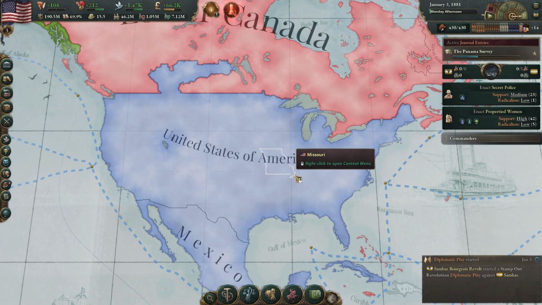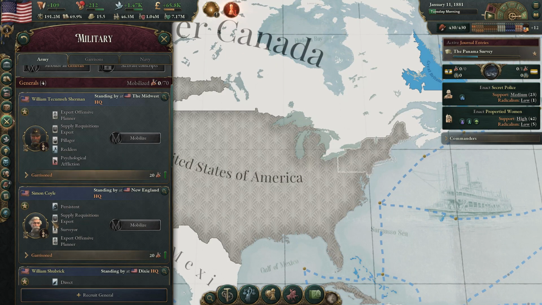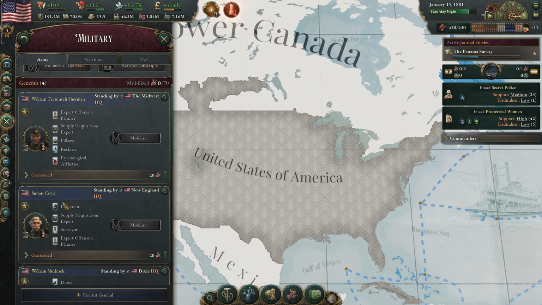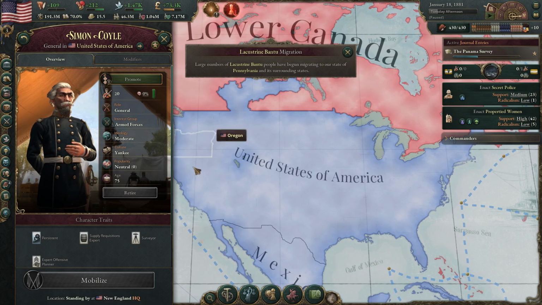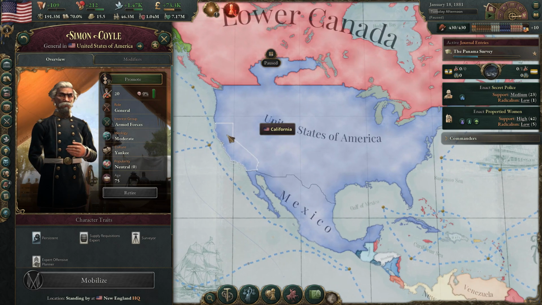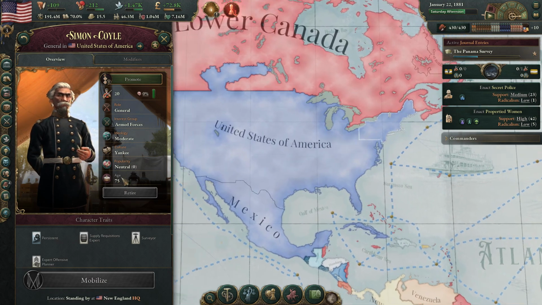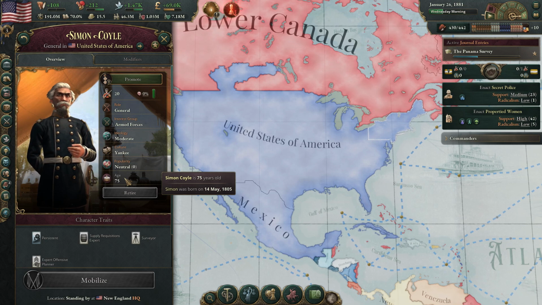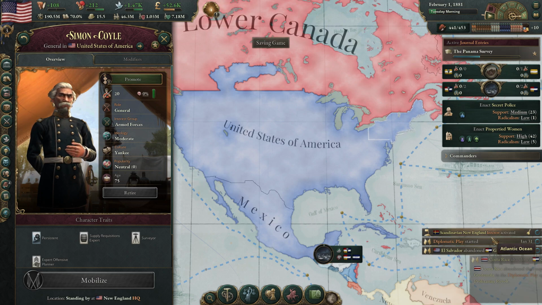So we've got this problem with our general, Simon Cowell, something like that, and the fact that he's been stuck on busy due to that one bug, and therefore we can't make use of him. All you can really do is promote him and give him more troops. Somebody brought up the fact that him being busy might also stop him from being killed, which is probably very likely, considering Paradox would have as a condition that the character not be busy before an event killed him off.